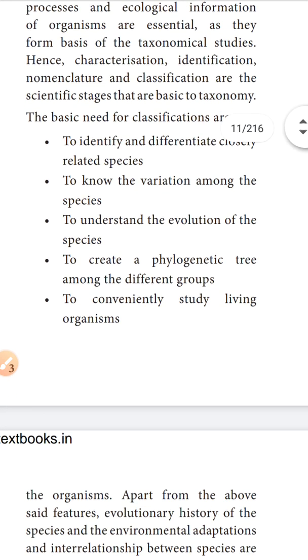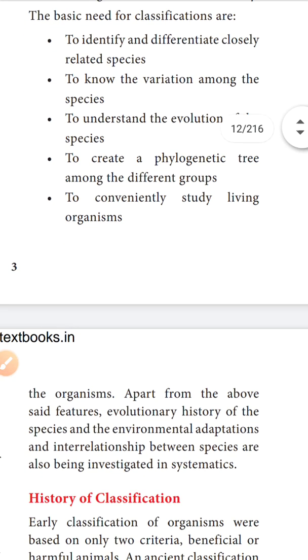Third, to understand the evolution of the species. You can easily understand the species' characters through classification. Fourth, to create the phylogenetic tree. Phylogenetic tree means going from the previous character to the next character. What characters are different? You can easily analyze different groups. It is a phylogenetic tree to conveniently study living organisms. So this basic characteristic of classification is very important. These are the needs for classification.